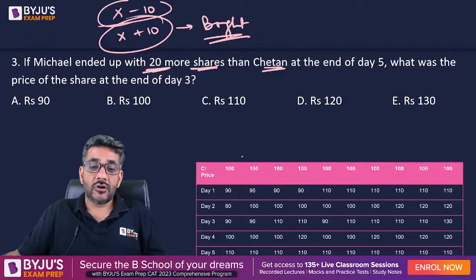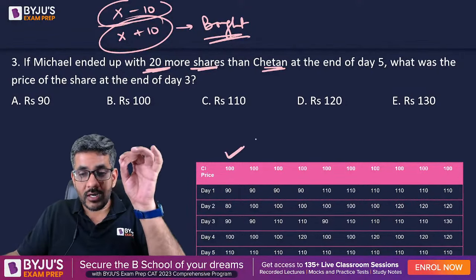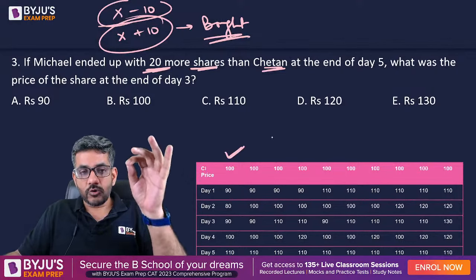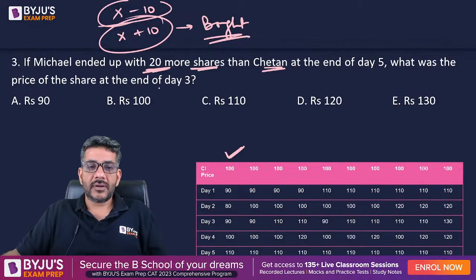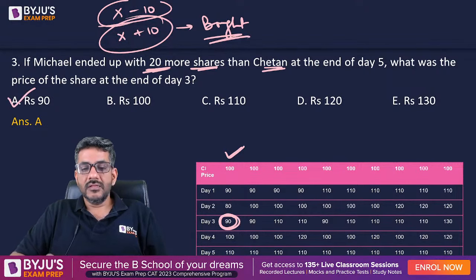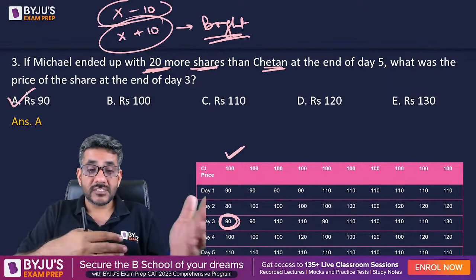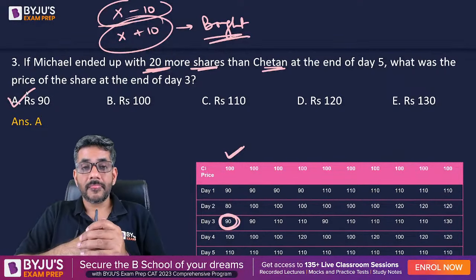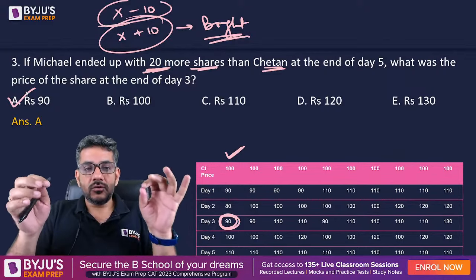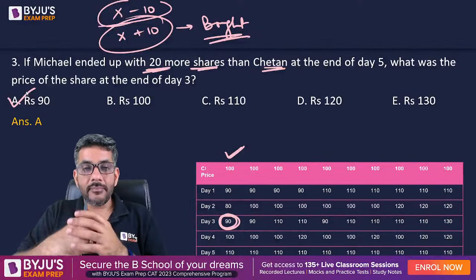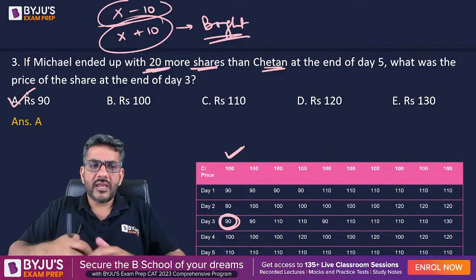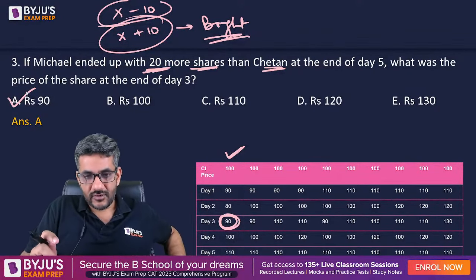If the price must have gone below 90, that is possible in only the first case. First is the only case in which the price ever went below 90. Question is, what was the price of share at the end of day 3? It was rupees 90. My answer is option A for this question. This became very easy. By chance, we just discussed this a few questions back, that he actually was able to buy shares on only one day, and that day was when the price went below 90. That happened only once on day 1. So therefore, that is the right answer for us.